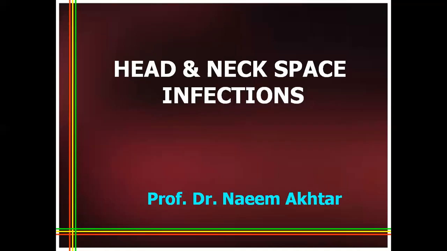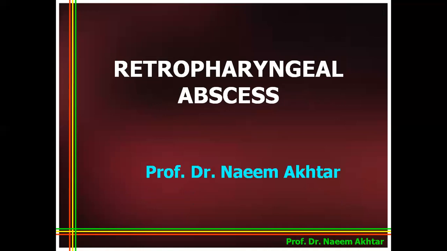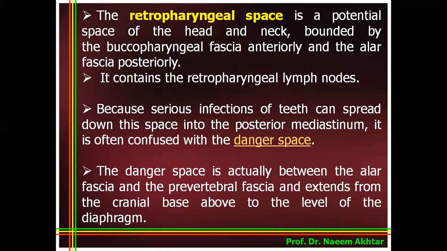Today we are going to discuss another head and neck space infection, that is the retropharyngeal space and retropharyngeal abscess. First, retropharyngeal abscess. The retropharyngeal space is a potential space of the head and neck bounded by the buccopharyngeal fascia anteriorly and the alar fascia posteriorly. It contains the retropharyngeal lymph nodes.